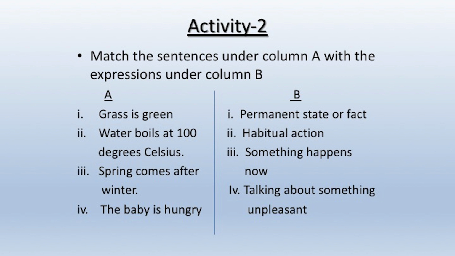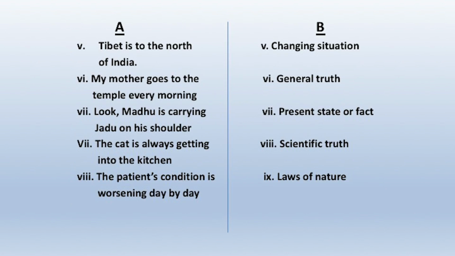Under column A: grass is green, water boils at 100 degrees Celsius, spring comes after winter, the baby is hungry, Tibet is to the north of India, my mother goes to the temple every morning, look, Madhu is carrying Jadu on his shoulder, the cat is always getting into the kitchen, the patient's condition is worsening day by day.